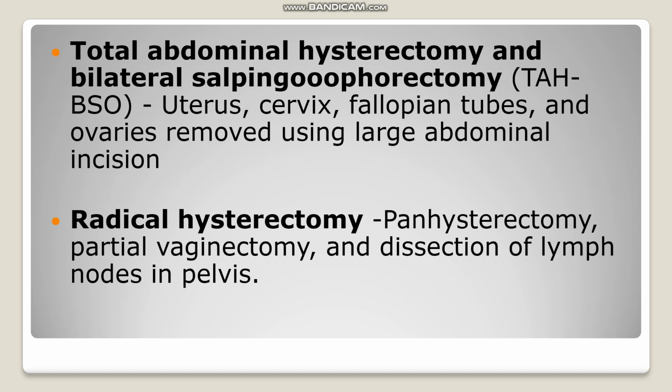In pan-hysterectomy, we will be removing the uterus, the ovaries, the oviducts, mainly the fallopian tubes, and cervix and related lymph nodes. That is pan-hysterectomy alone. Besides that, in radical hysterectomy, we are doing partial vaginectomy as well as dissection of the lymph nodes in the pelvis also.